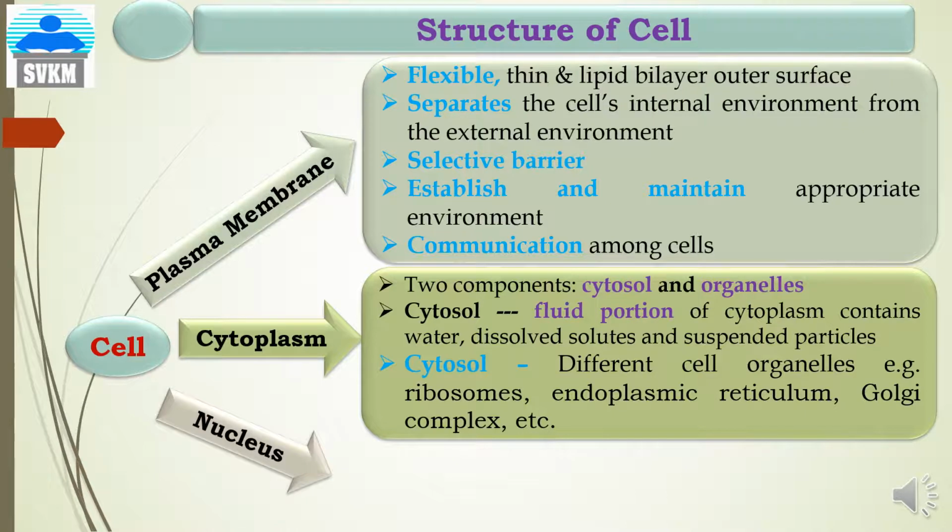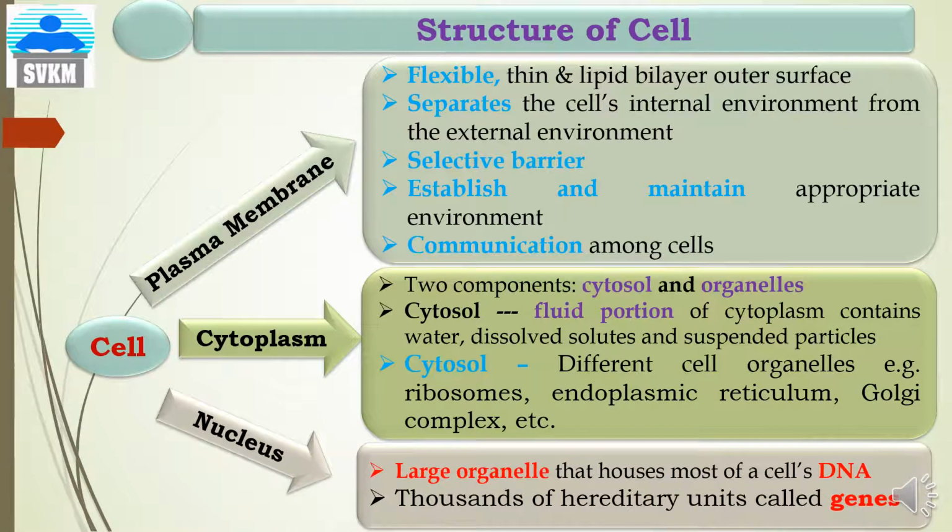And third component of the cell is the nucleus. It is the largest organelle. Remember that nucleus is the largest organelle of the cell that houses most of the cell's DNA. And the nucleus contains thousands of hereditary units called the genes.